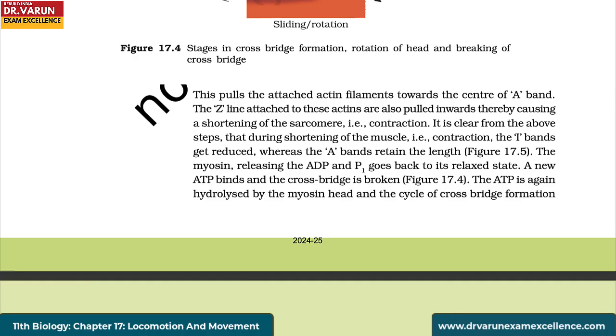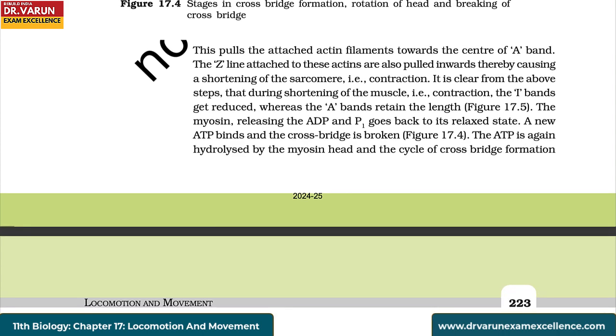The Z line attached to these actins are also pulled inwards, thereby causing a shortening of the sarcomere, that is, contraction. It is clear from the above steps that during shortening of the muscle, that is contraction, the I bands get reduced, whereas the A bands retain the length. The myosin, releasing the ADP and inorganic phosphate, goes back to its relaxed state.